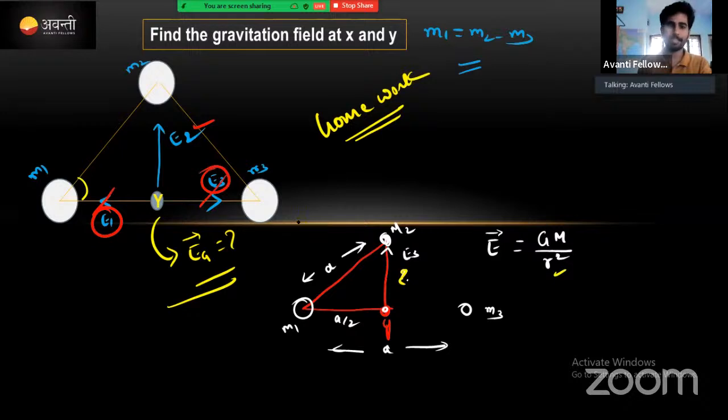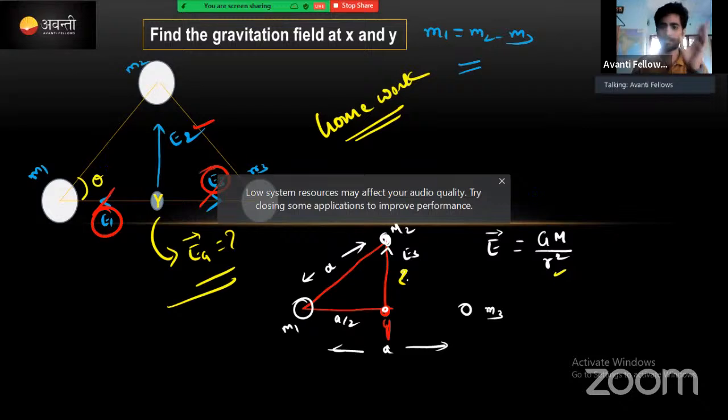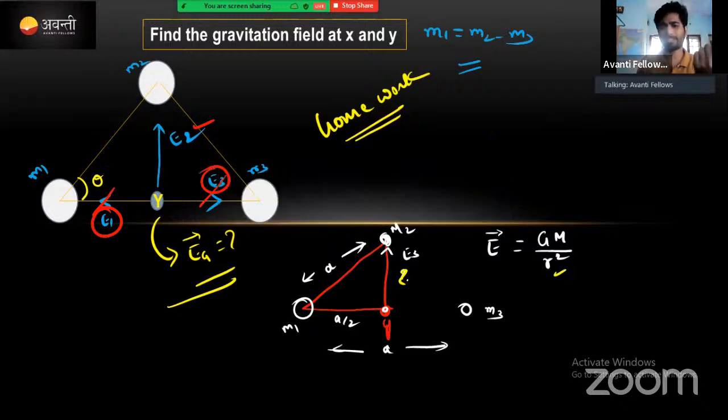Either you apply the Pythagoras theorem, which is the better thing, or else you can calculate through the trigonometric function also. Both sides calculate fine, no problem. I will apply the Pythagoras theorem. It's very easy. I will name the sides A, B, C. According to the Pythagoras theorem, AB square is equal to AC square plus BC square. I just need to know the value of R. If I put the value of R square, everything will be finished. The distance from the point is what we require.